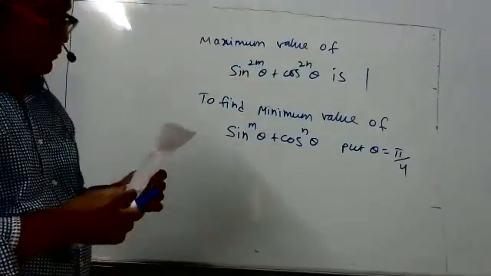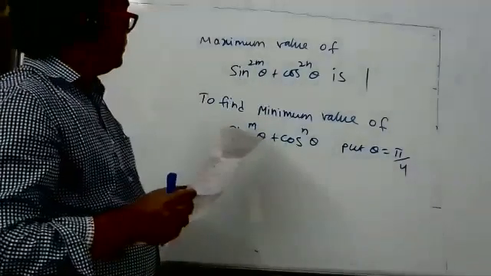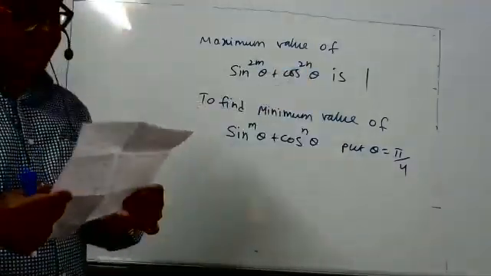Hello boy, have you understood? Sir, could you repeat again? Why is there no minimum value? Means the method is not there to find the minimum value. Only the maximum value we discuss in this case.